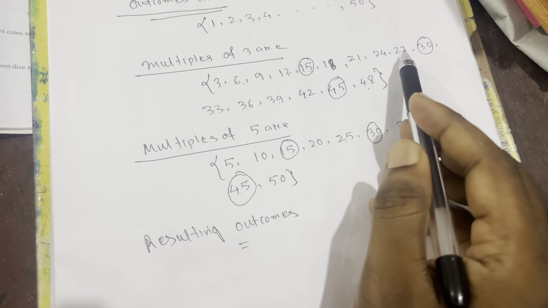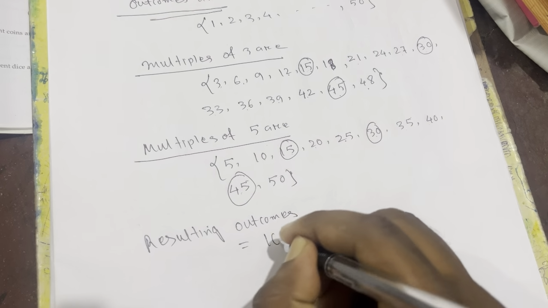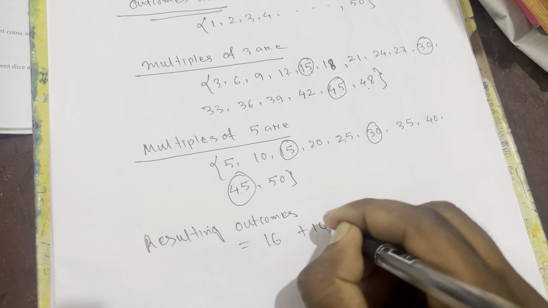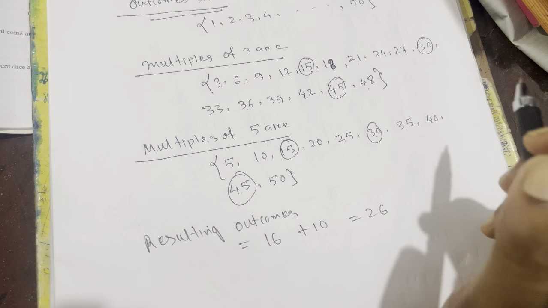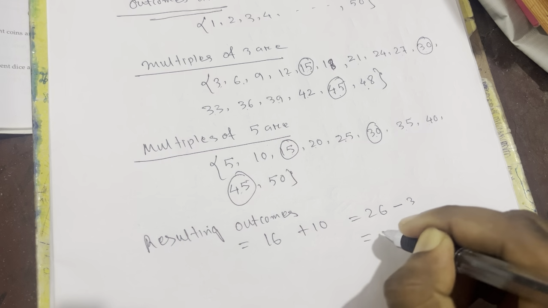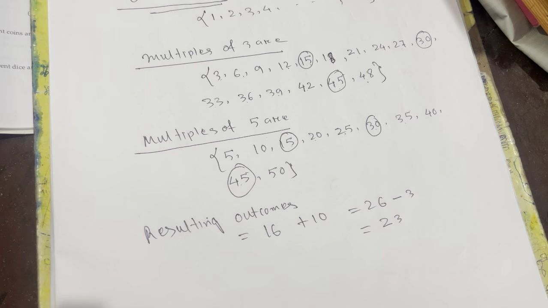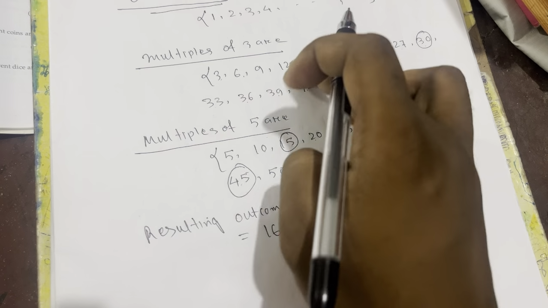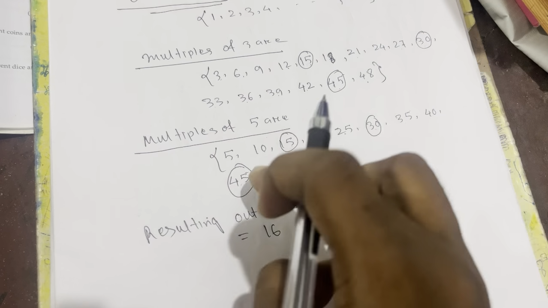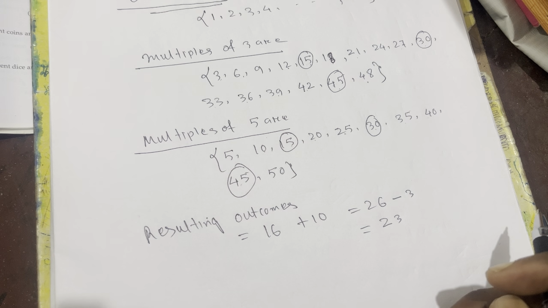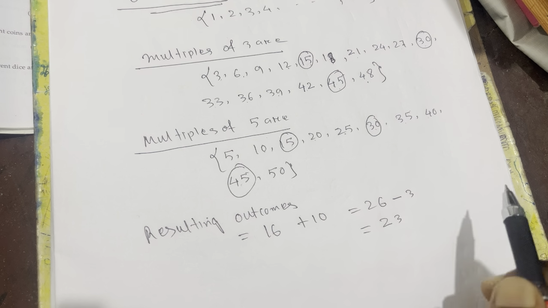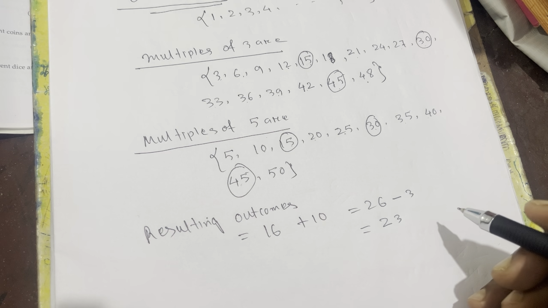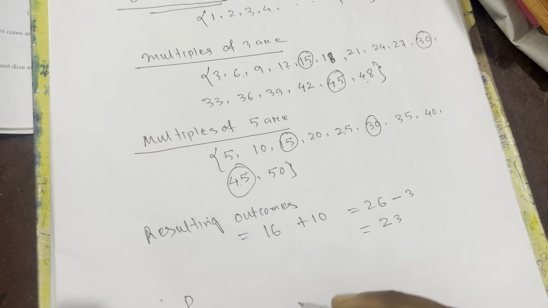The total number of outcomes of 3s is 16, and the total number of outcomes of 5s is 10. So 16 plus 10 is 26. But if you observe the outcomes, you'll get 3 common outcomes, so that's why we'll subtract 3. So the total number of resulting outcomes will be 23. How did I get 23, understand? Because 15 is the same, 30 is the same, and 45 is the same. From these 3 pairs we can take only one of each, only once. So that's why the total number of resulting outcomes will be 23.